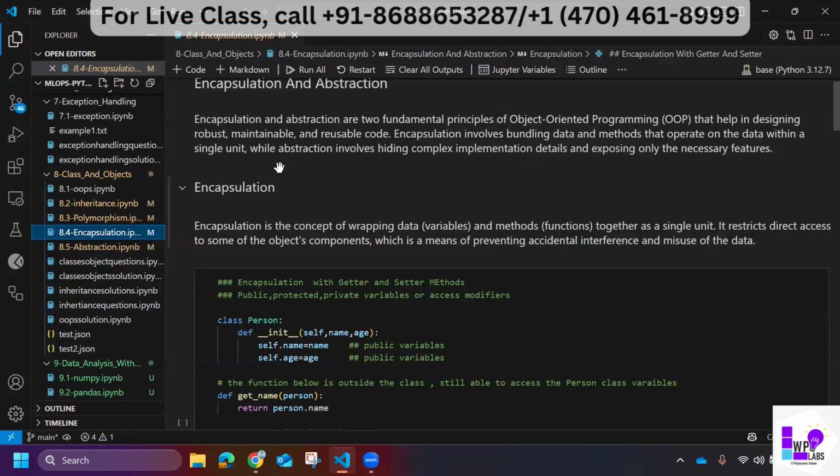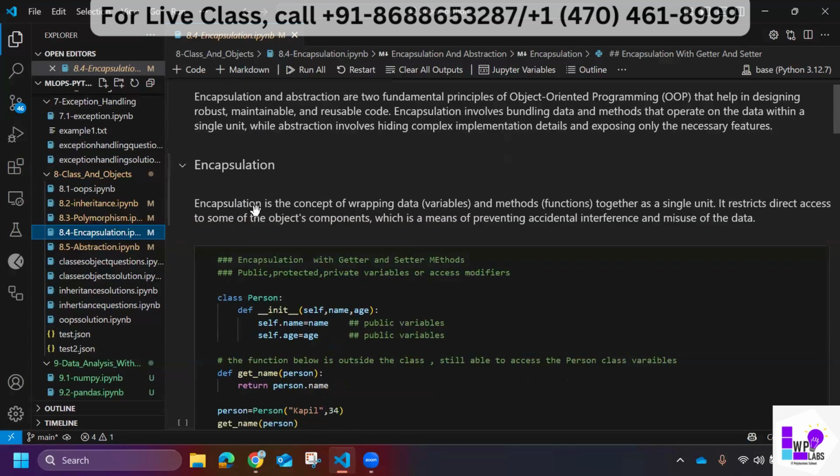So these are similar concepts. But encapsulation you can consider as wrapping up, and abstraction you can consider as hiding the actual core implementation. If you want to hide, then we go with abstraction, and if you want to wrap up anything, then we go with encapsulation.